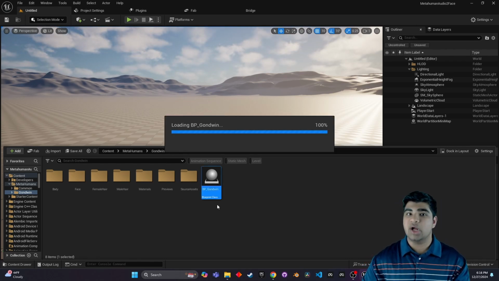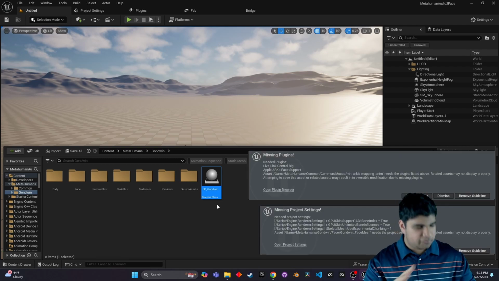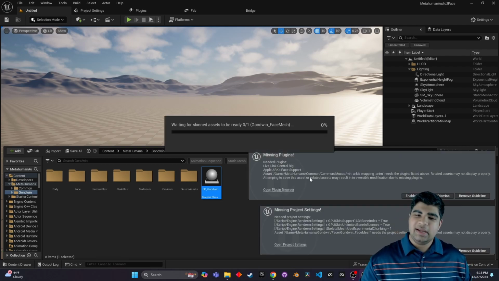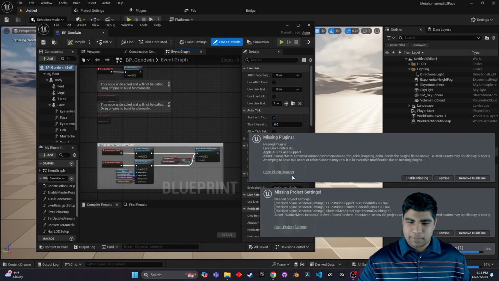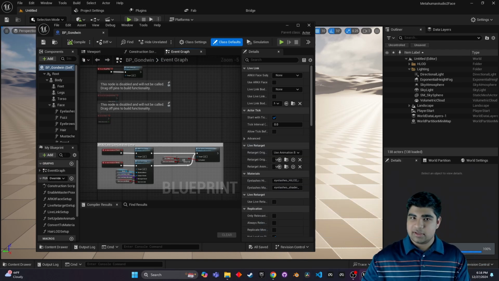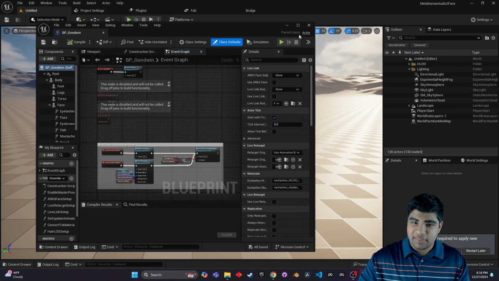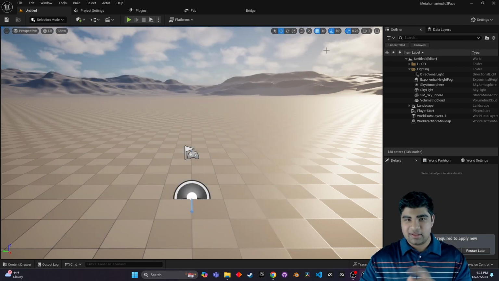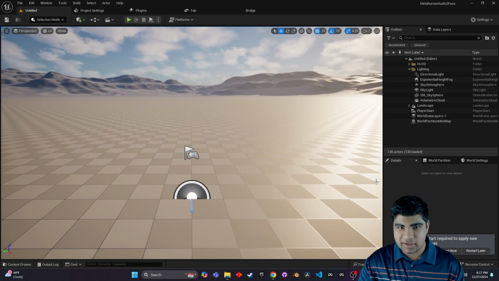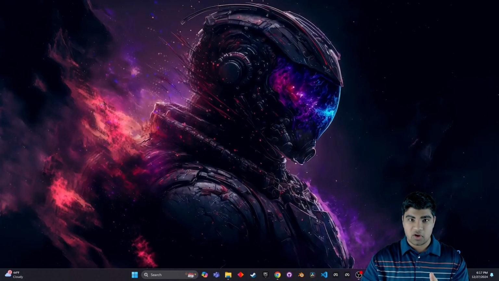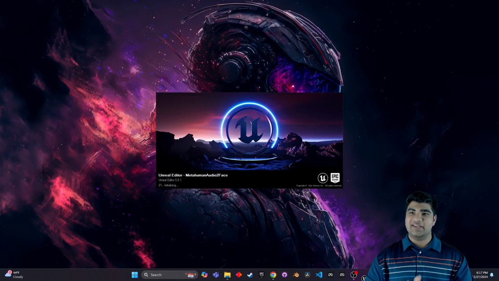Now you will get some problems. Don't worry. Do not fear. That is what we are here for. Missing plugins, missing project settings. Go ahead, just let every place you see enable missing, just go ahead and press enable missing. And then it prompts you to restart. Now, go ahead and you'll never guess this. Restarted.